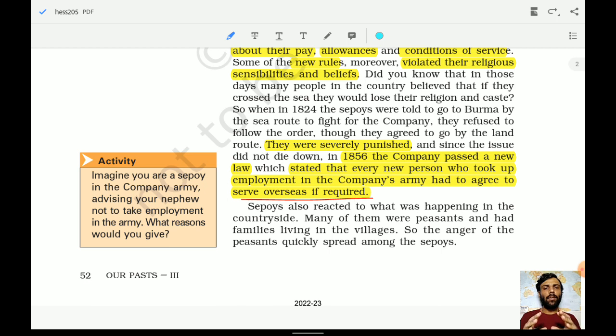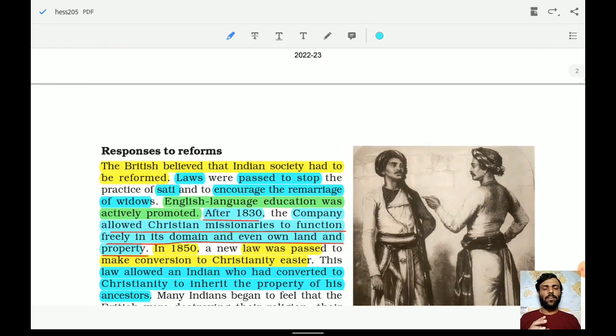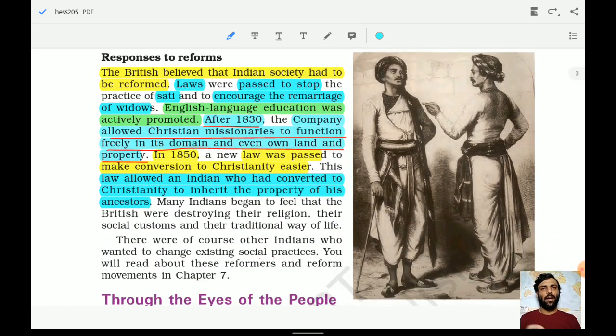Now we are seeing what different things were happening around 1856, like the annexation of Awadh and other states, and the different states which were forced into the subsidiary alliance. So all these things were accumulating and creating frustration in the minds of the people, the kings and queens, and those who were serving in the company or working in the fields.